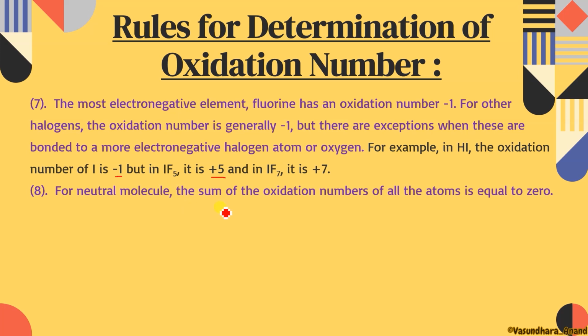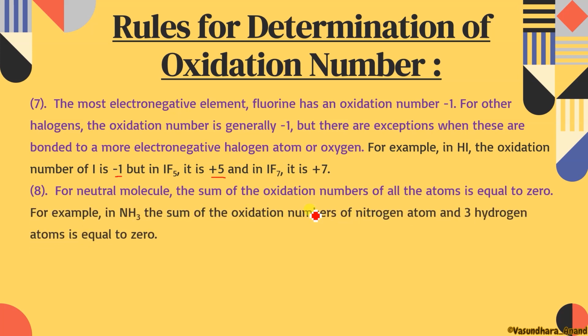Next, for a neutral molecule, the sum of the oxidation numbers of all the atoms will be 0, as I was talking about, that as a whole it should be 0. So this is the line. For any neutral molecule, the sum of the oxidation numbers of all the atoms will be equal to 0. For example, if I'm talking about NH3, it is not having any charge. So as a whole, the sum of the oxidation number of nitrogen and all 3 hydrogen atoms should be 0.